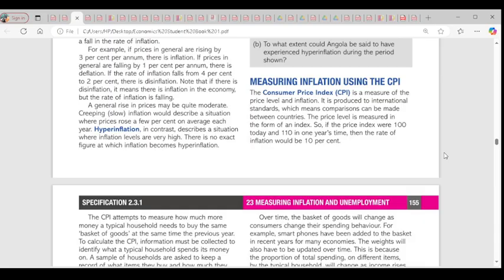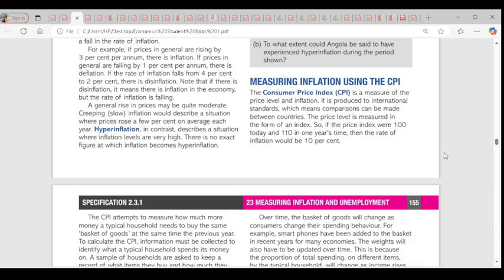So I wrote, the CPI measures how much more money a typical household needs to buy the same basket of goods. Basket of goods are those things we need to buy. Our purchasing parity, we talked about it. So basket of goods at the same time the previous year. We have our basket of goods this year. How much was it last year compared to what it is this year? So how much more do we need to spend this year compared to last year for the same basket of goods? That is what the Consumer Price Index does. So finding out how much more we need to spend for the same goods of last year, that is the inflation rate.